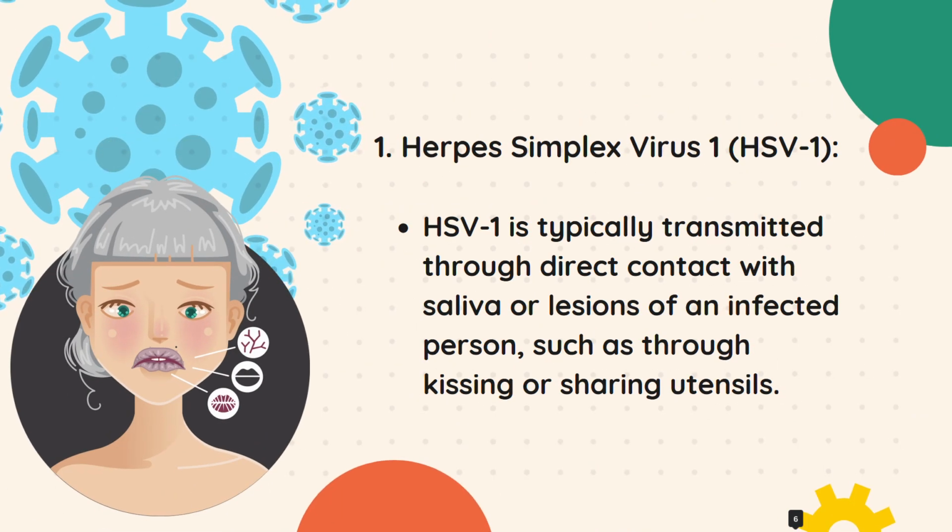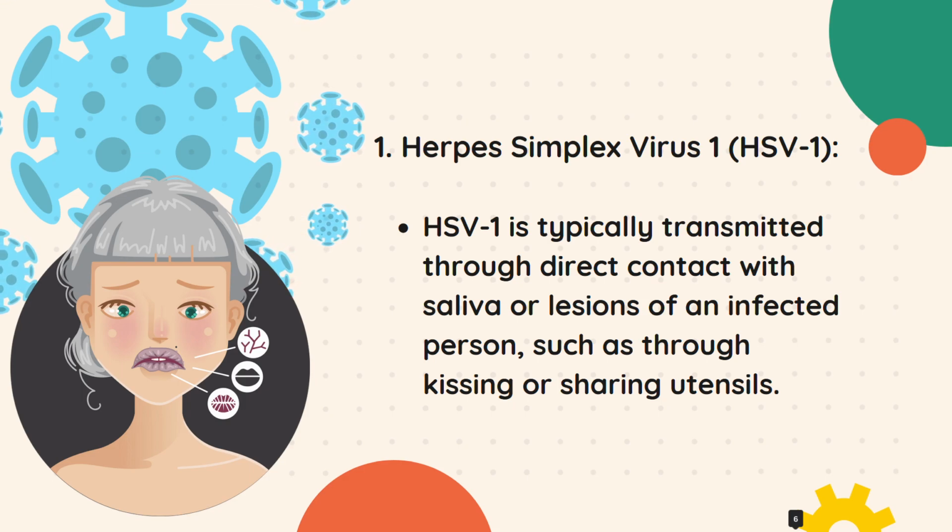First, we have the herpes simplex virus 1 or HSV1. It is typically transmitted through direct contact with saliva or lesions of an infected person, such as through kissing or sharing utensils. So, for instance, imagine someone with a cold sore or oral herpes. When they kiss someone else, the virus can transfer from their mouth to another person's mouth, and that would result in infecting the other person with HSV1.